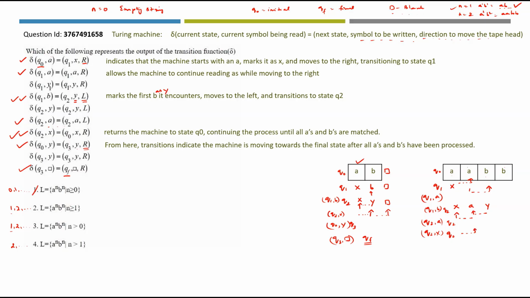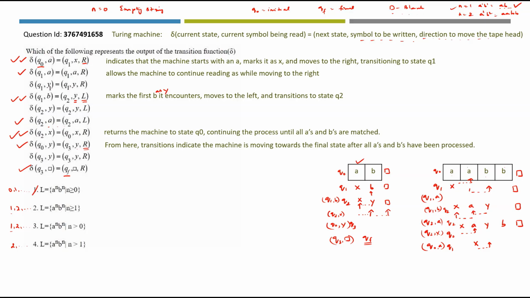In the right, what symbol do you have? You have A here. So you have X here, you have Y here, you have B here and finally you have the blank symbol. I will also place the blank symbol here. Now we are in A. So again we are getting into Q0 comma A, which is the first transition. What happens? Q1 comma X to the right. So it is Q1. We are changing this as X and we are moving to the right.